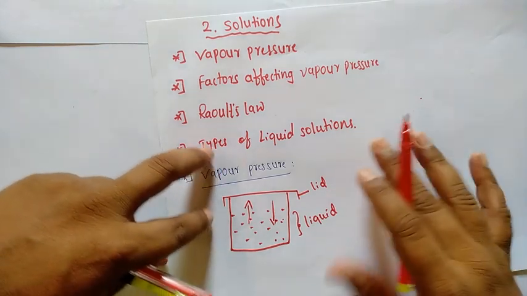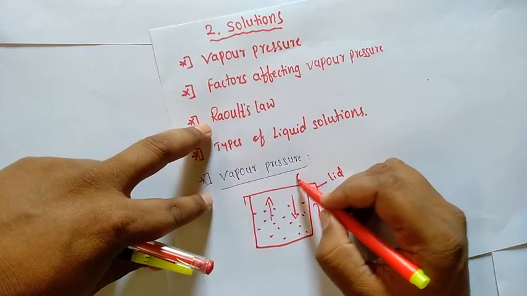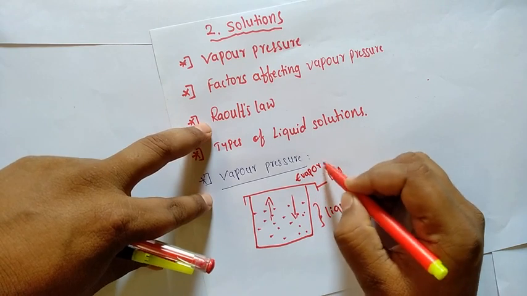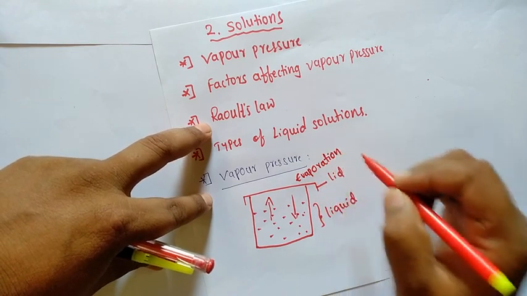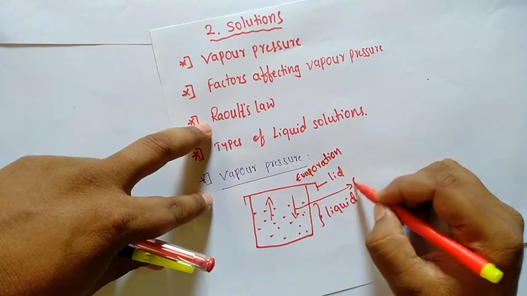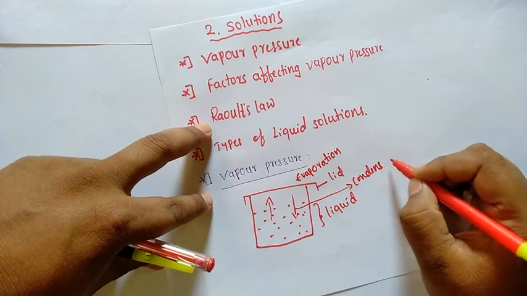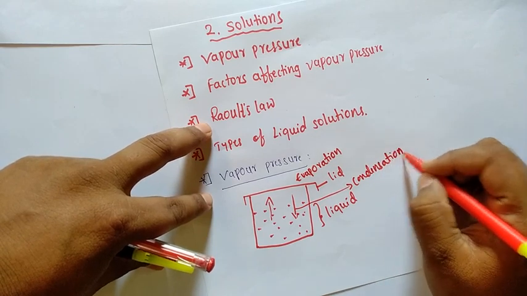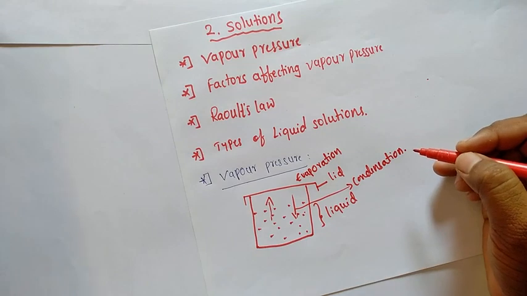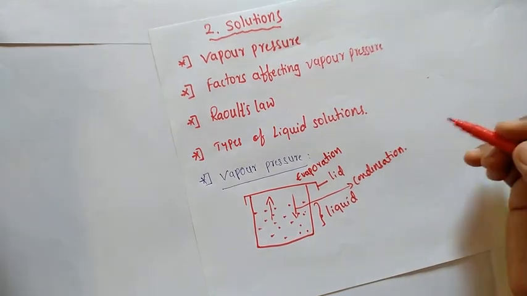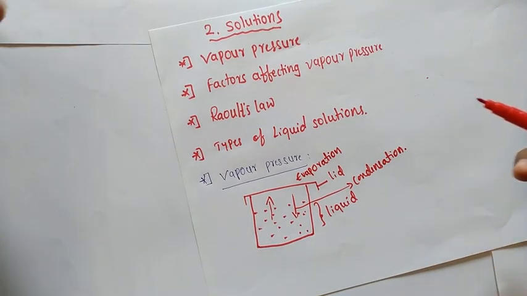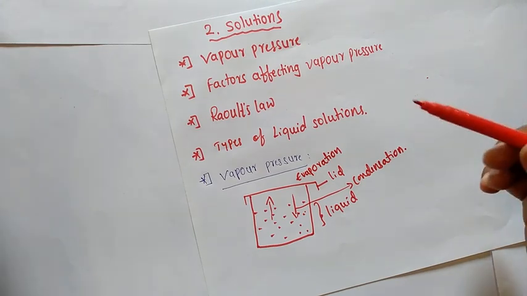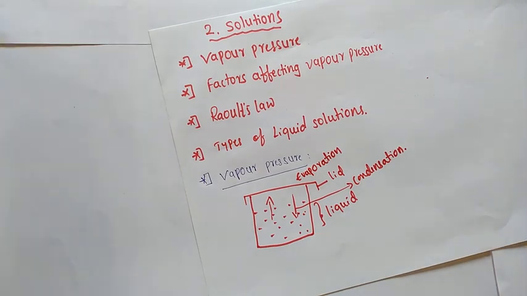Here the rate of evaporation and the rate of condensation, at a particular stage, both are in the equilibrium stage. This is why we can say the pressure exerted by vapors of a liquid on its liquid layer at equilibrium is called vapor pressure.